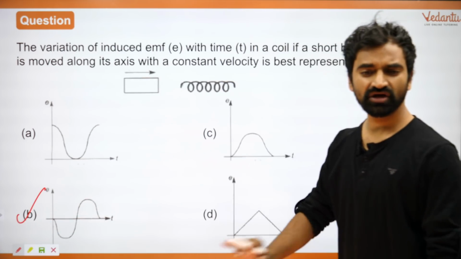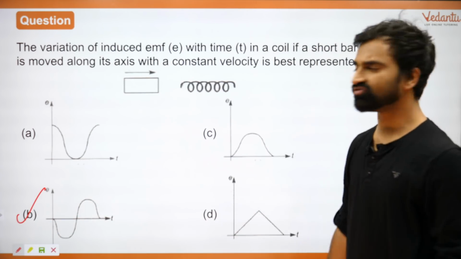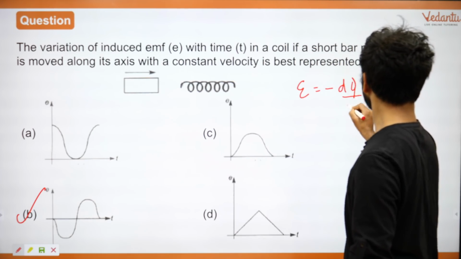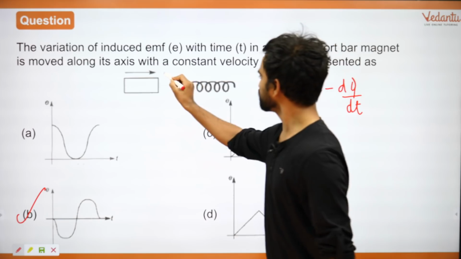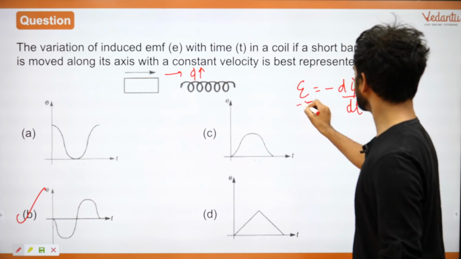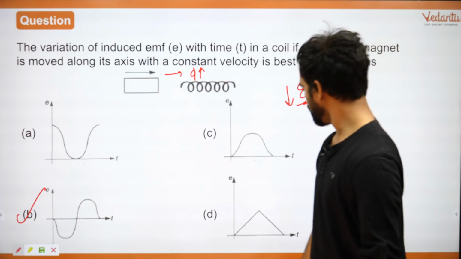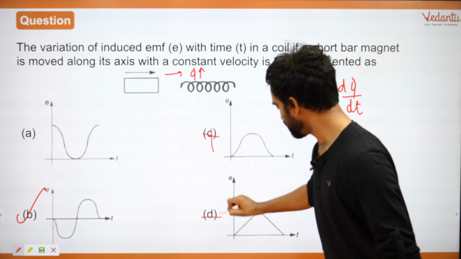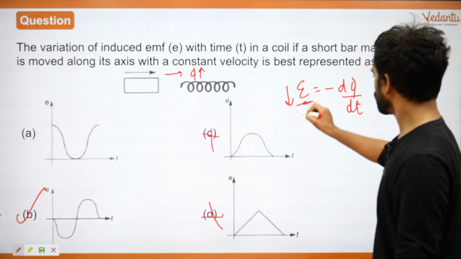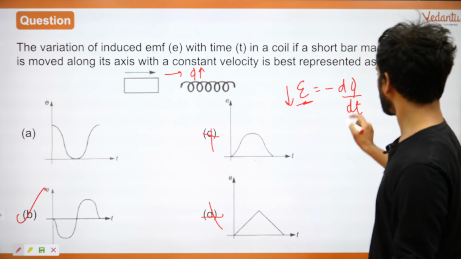Right? Straight away your answer is B. You can break it down further. You know that EMF is given by minus d phi by dt. So initially the flux will increase. If flux is increasing, EMF should decrease. Right? EMF should decrease. So this option is gone and this one is also gone, both were showing an increase. These two are left. Right? It will go on decreasing up to a certain point.